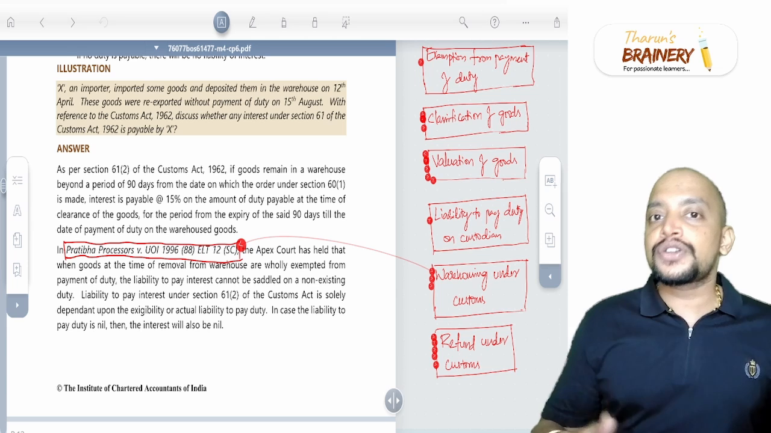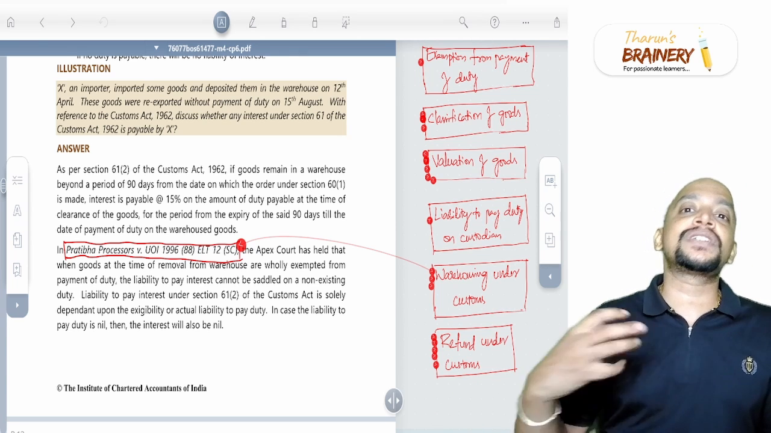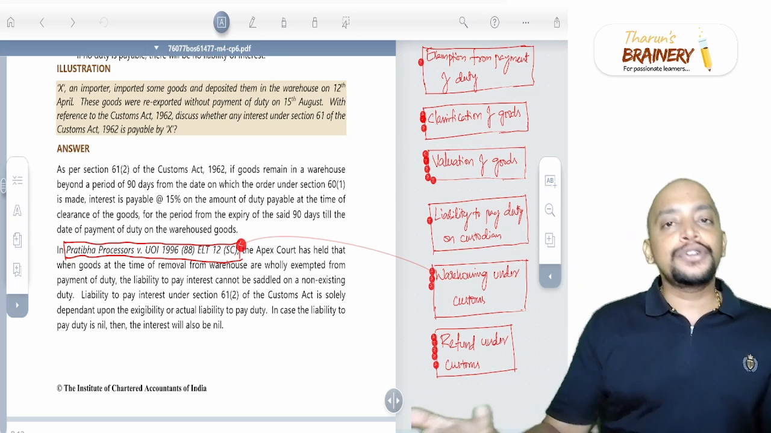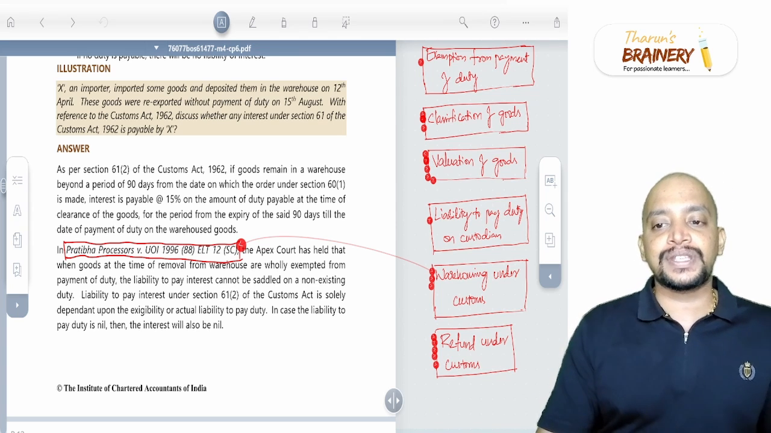Even though the goods are kept in the warehouse beyond the permissible 90 days interest-free period, interest payment shall not arise, because at the time of export of goods from the warehouse, we don't have to pay customs duty. So interest also does not arise. A very important case, Pratibha Processors case.